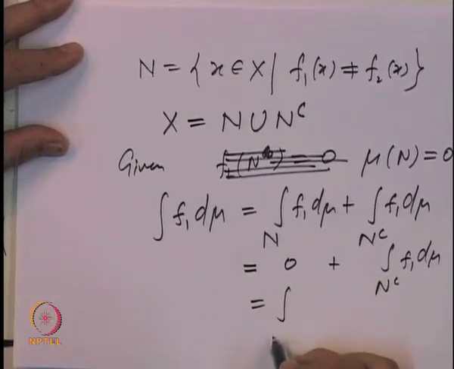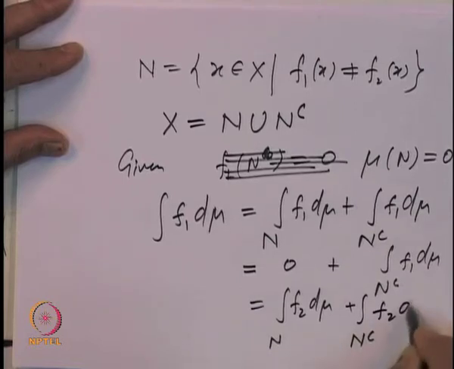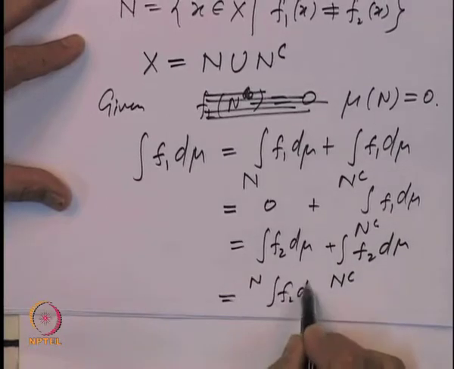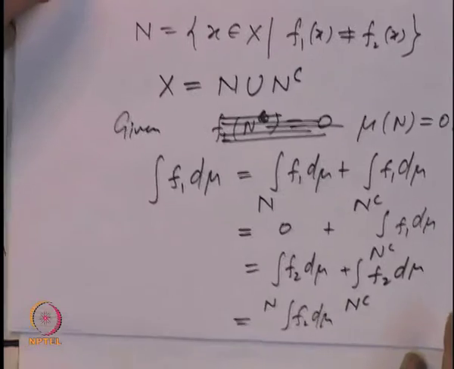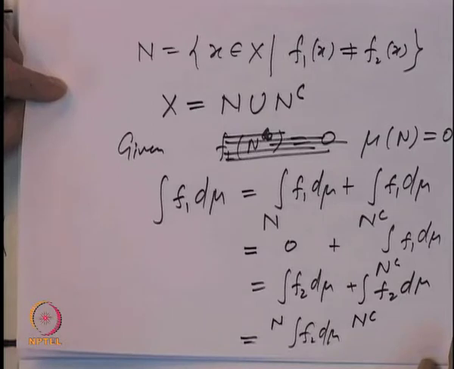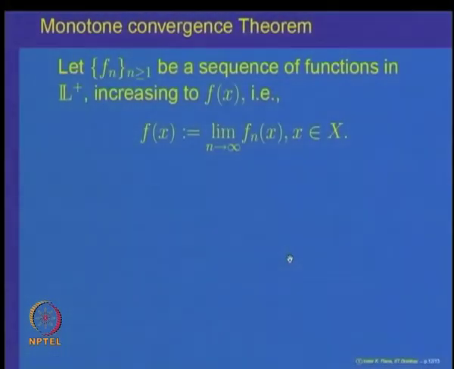But this is also the same as the integral over N complement of f 2 d mu, because on N complement f 1 is equal to f 2, and that once again is equal to the integral of f 2 d mu. So, the integral of f 1 d mu is equal to the integral of f 2 d mu. So, that essentially says that the integral of a function does not change if it changes its values on a set of measure 0.